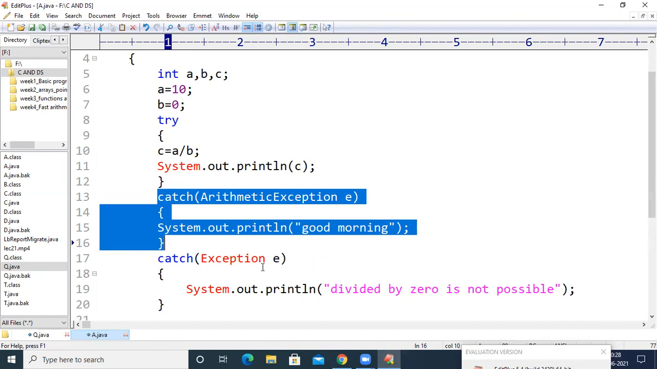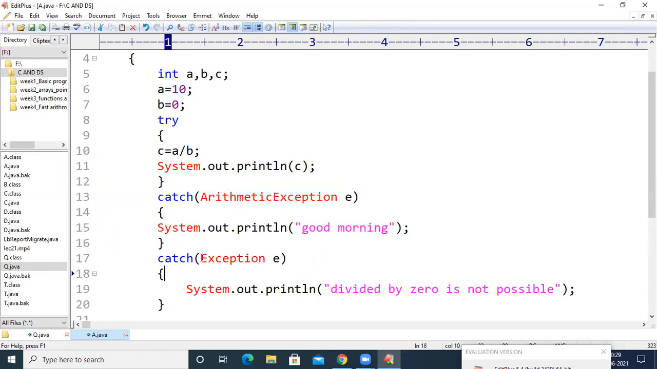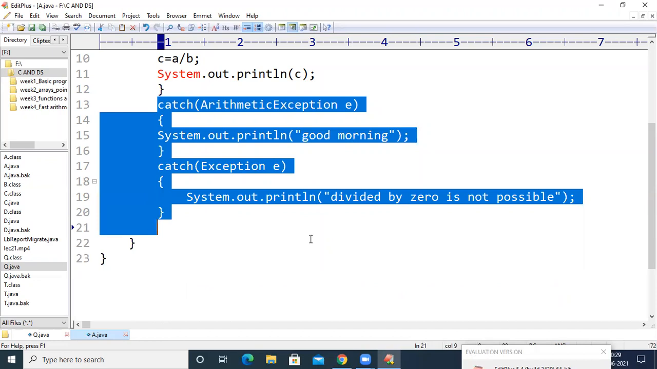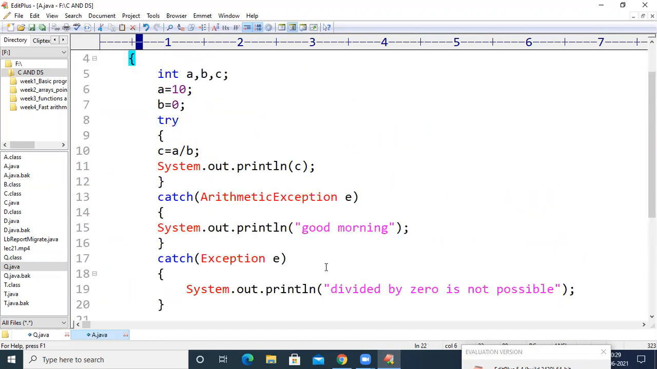So at that point of time, this catch block is going to be executed. Similarly, we can have any number of catch blocks for a single try block. If there are n number of catch blocks, then depending upon the type of exception raised in the try block, the respective catch block will get executed.